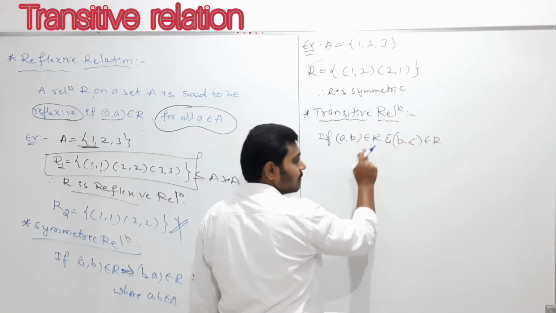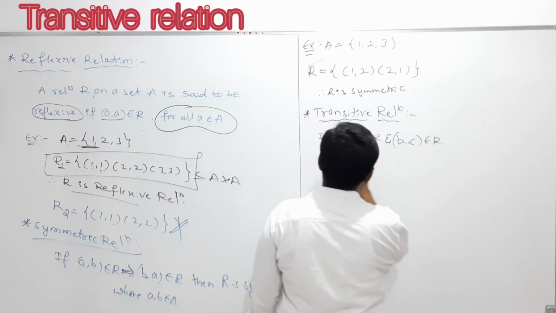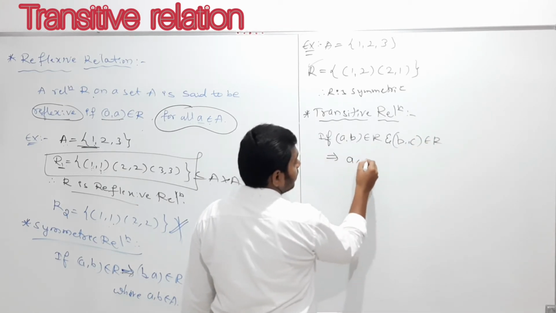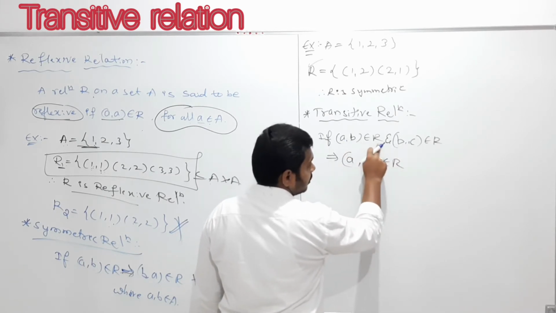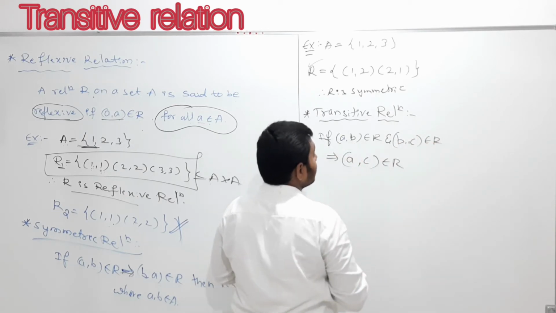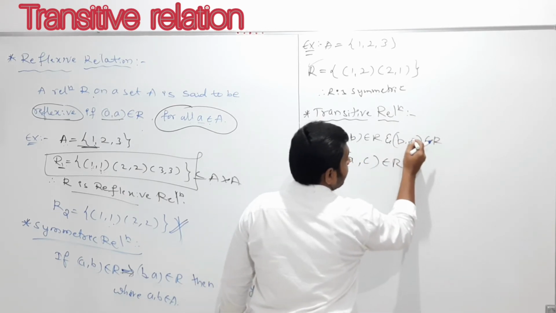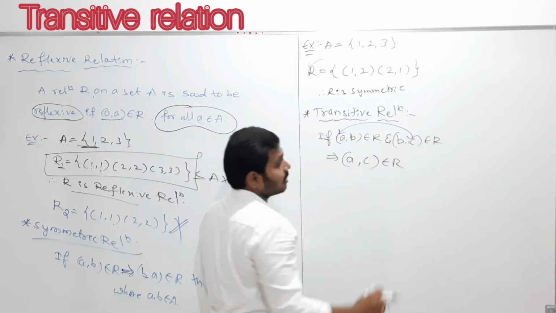If (a, b) belongs to R and (b, c) belongs to R, this implies (a, c) belongs to R. If you take (a, b) belongs to R here and (b, c) another ordered pair, then the first element of the first ordered pair and the last element of the second ordered pair, these two elements (a, c) also belong to R.